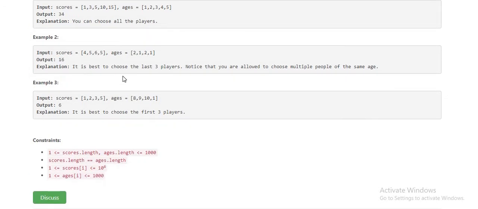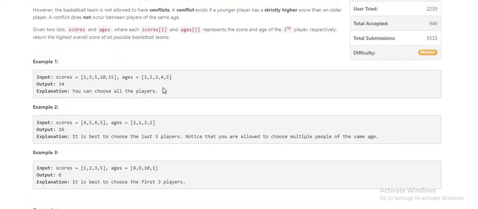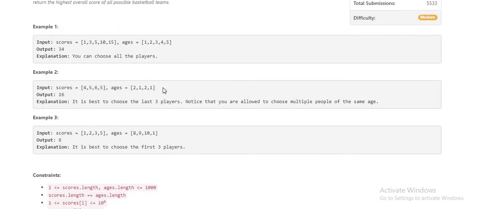So during the contest I was trying to solve this problem with the help of the greedy approach, but it was failing at multiple test cases. Then I came to know that instead of greedy, we have to use dynamic programming over here.